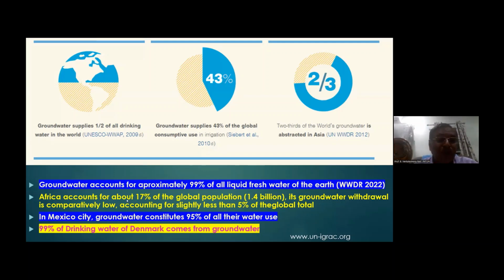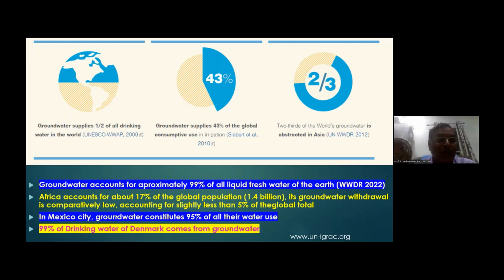Africa accounts for about 17% of the global population, which is around 1.4 billion. In fact, even India alone now has 1.4 billion. Its groundwater withdrawal is comparatively low, Africa accounting for slightly less than 5%, whereas in the case of India, it is almost 25%, to feed their population.